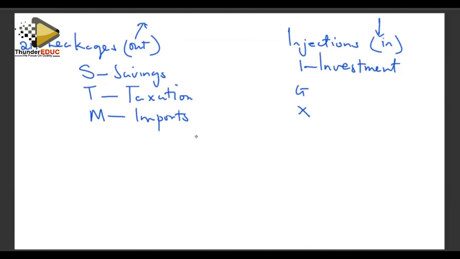Then we have our taxation. It compensates with government spending, which is our G, government expenditure. If government taxes money, maybe it's income tax, corporate tax, or indirect tax, that money goes to the treasury and is going to be spent again on government projects and also on transfer payments. If the government is issuing out grants, that grant money comes from tax money. So the same money that was withdrawn through taxation is going to find its way back into circulation through government spending.